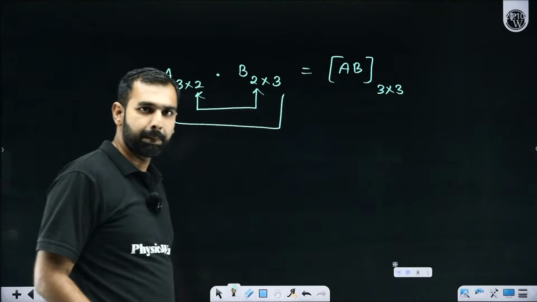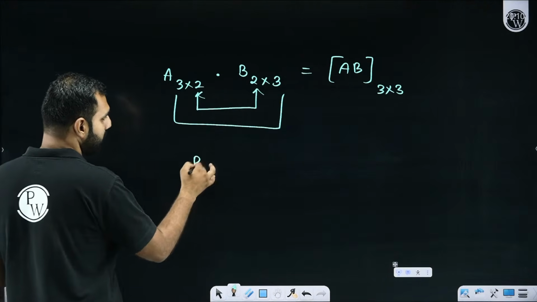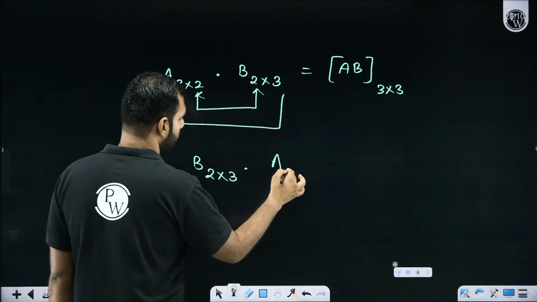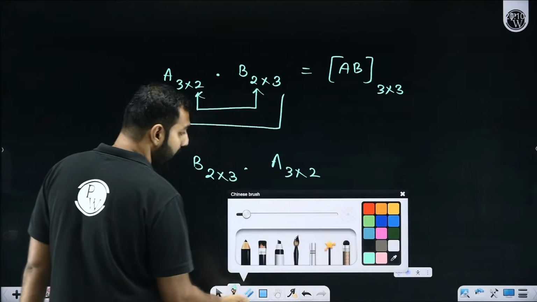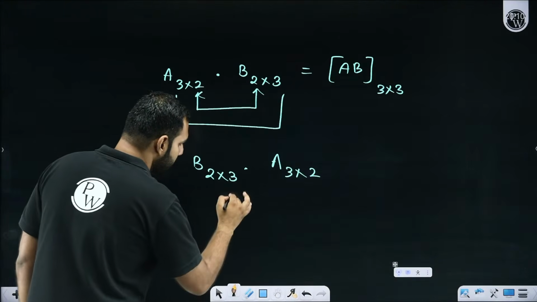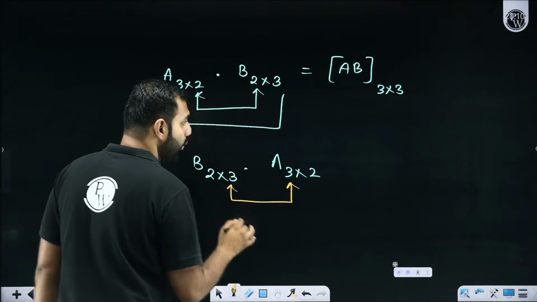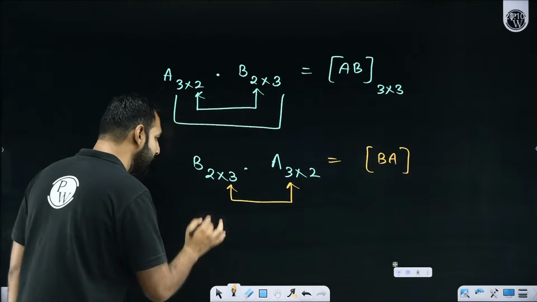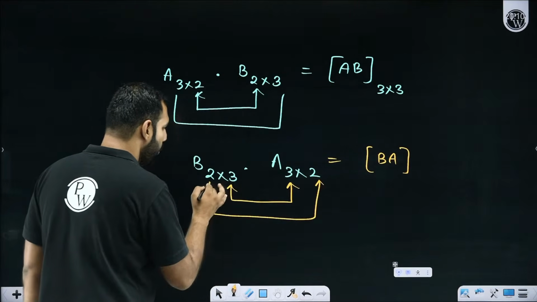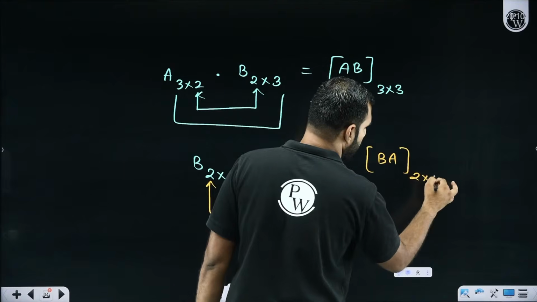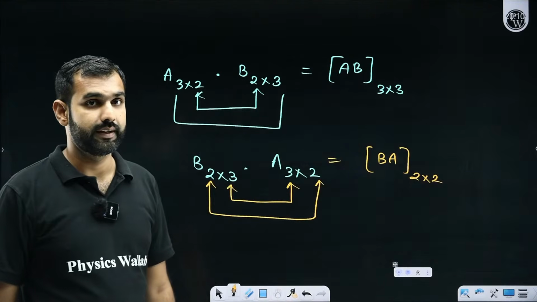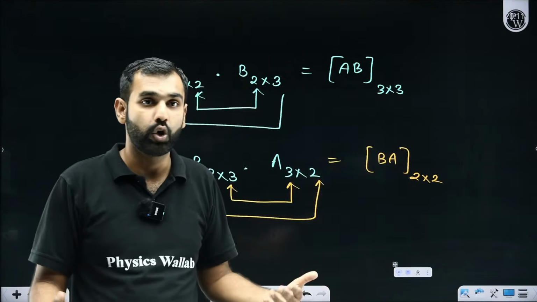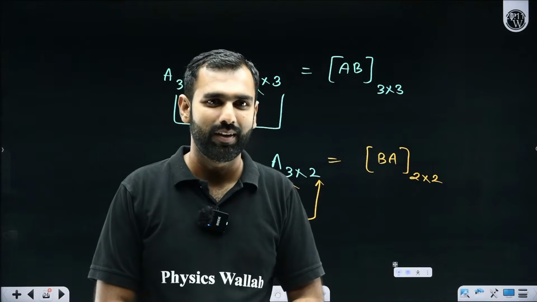But, sir, if I find BA, so BA means what? B was of the order 2 by 3, A was of the order 3 by 2. So beautifully or luckily or coincidentally, here this 3 and this 3 are same, which means the product BA is also possible. But this already tells you the difference: the product BA will be of the order 2 by 2, and AB is 3 by 3. Clearly not equal. Great.